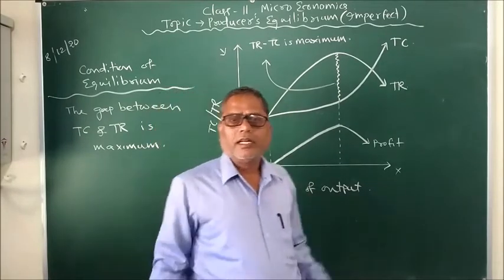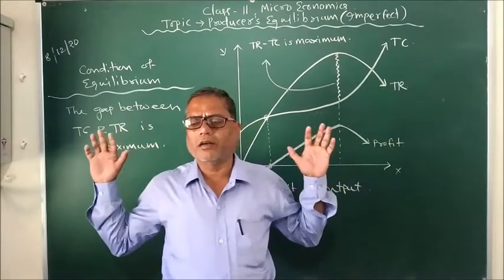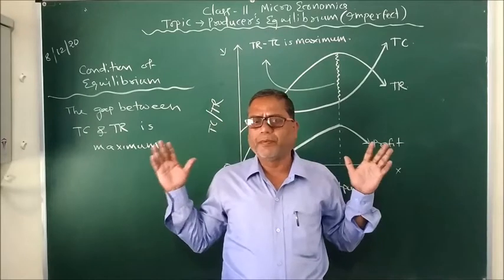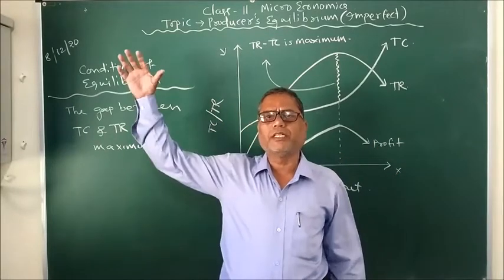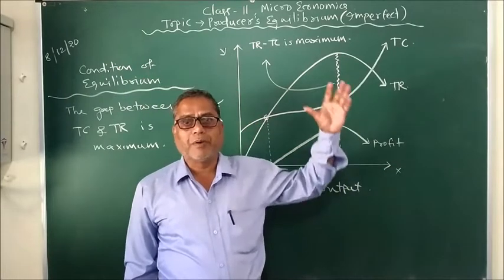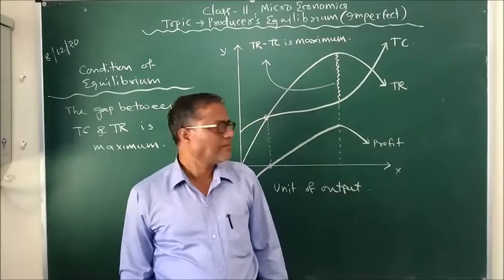Now here I would like to bring a delicate difference between what happens in a perfectly competitive market and what happens in imperfect competition.